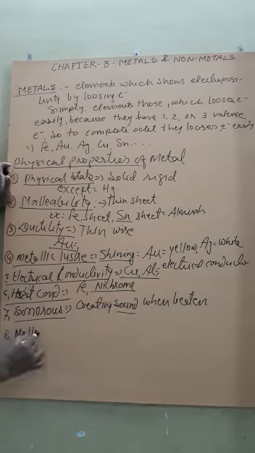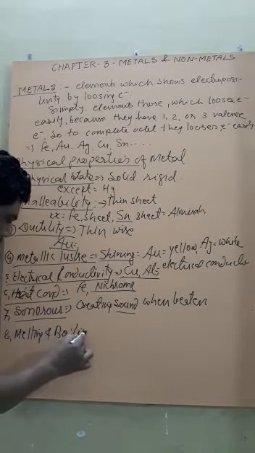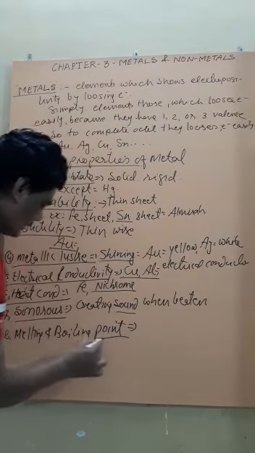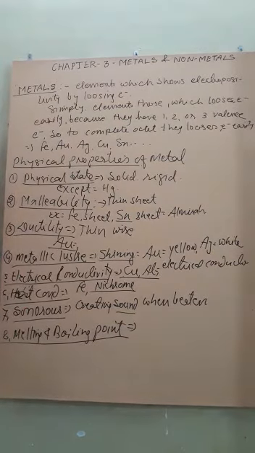Now, melting and boiling point. Students, you have seen that the bodies of vehicles are made up of metal. Why are they made up of metal?